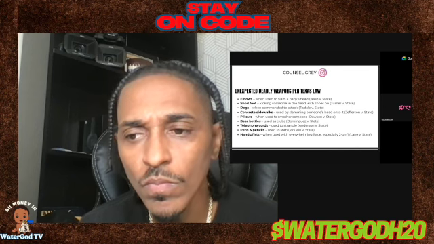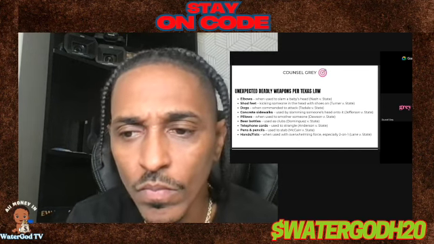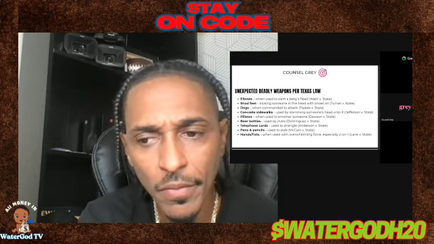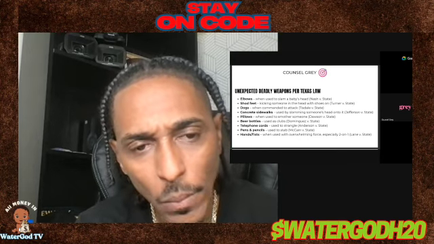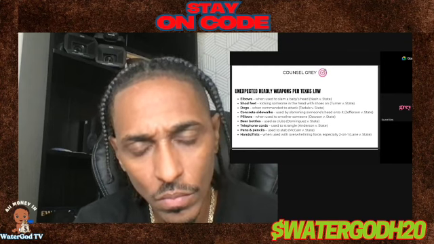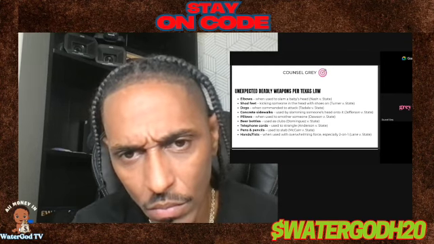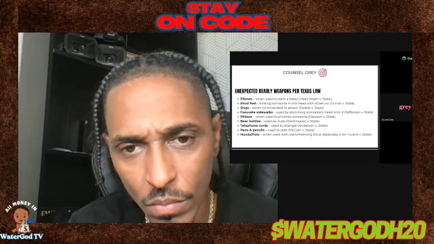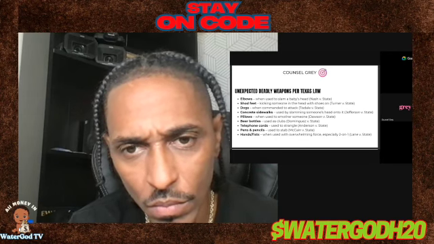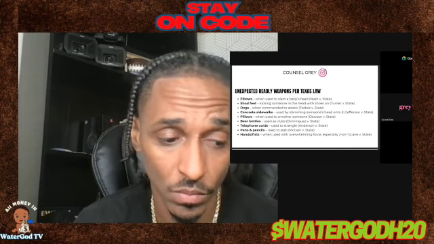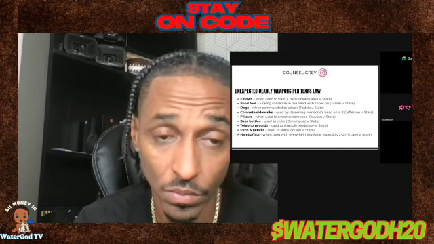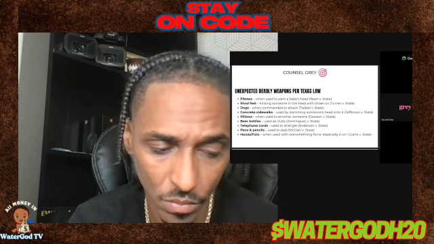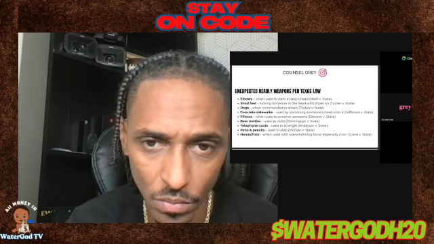But let's look at some of these things that Texas has decided are deadly weapons, not based on what they are, but based on how they are used. Okay, body parts, an elbow, the elbow of the person. Right, he didn't pick anything up. He used his elbow in such a way and on such a person that Texas said that counts as a deadly weapon. Shod feet. All that means is that it's your foot with a shoe on it. So if you kick somebody, you stomp somebody, the courts in Texas have found that a shod foot specifically, a foot with a shoe on it specifically, is a deadly weapon.